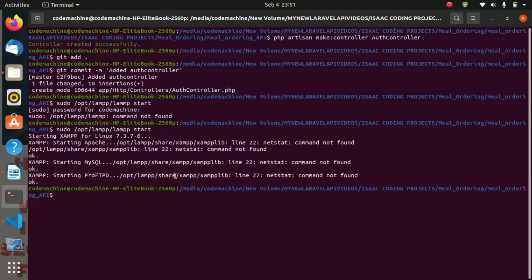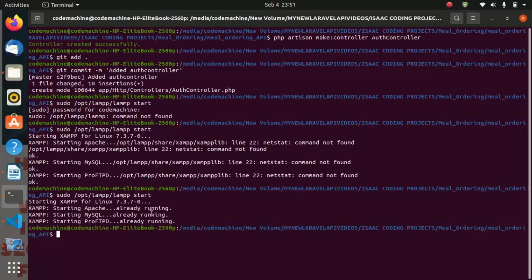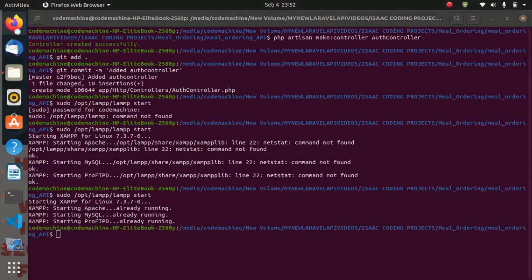Sometimes it won't start right away. So let us try this command again. And now you are seeing that the XAMPP services were started. So after starting them, let us go ahead and open phpMyAdmin.